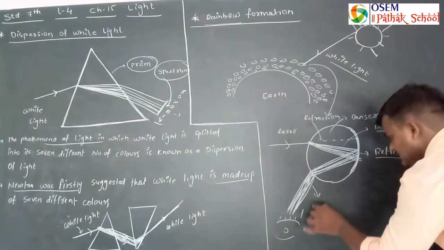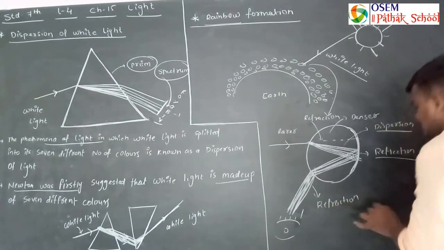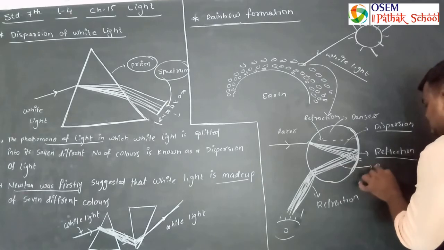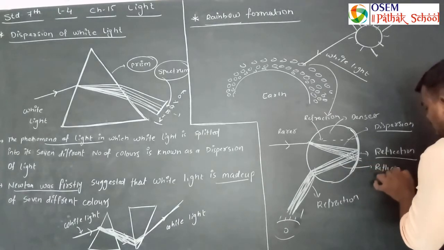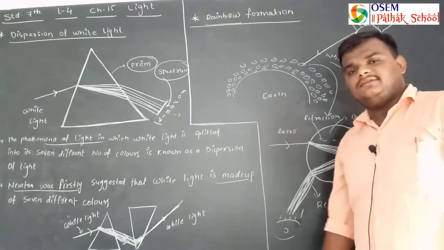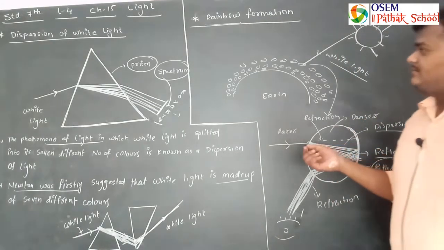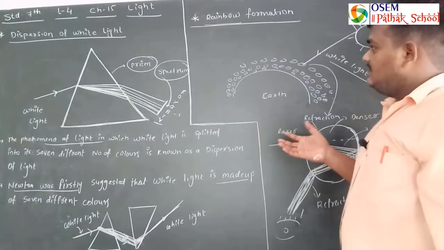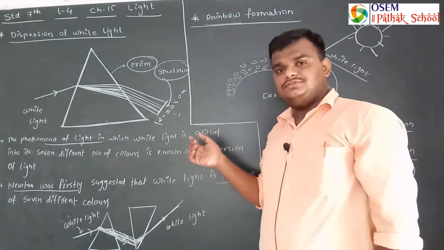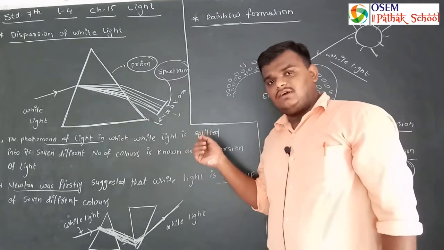Here again refraction occurs, and here reflection occurs. So all the phenomena of light are interrelated with one another. So this is the last topic. We will move on; a small work is given to you, which you have to complete in your workbook.